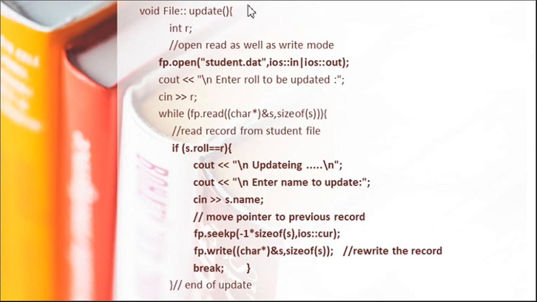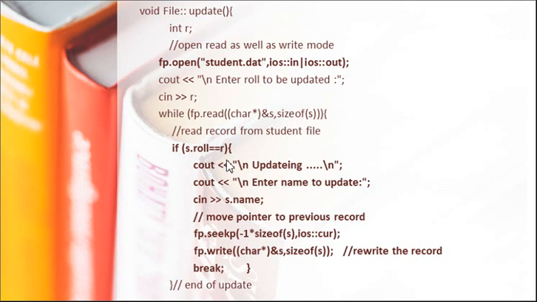Another process is update. Suppose I want to update something, I have to open the file in input as well as output mode. Now I will accept the roll number whose name or value I want to change. Then I read records, while not EOF, with the read operation in a while loop.